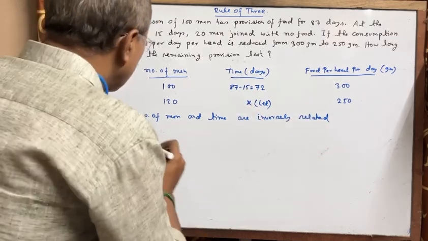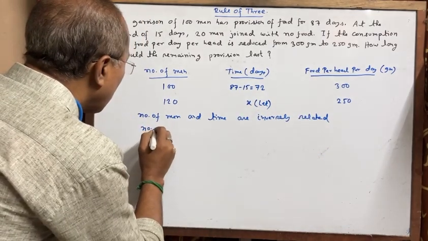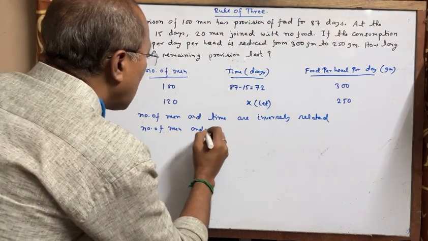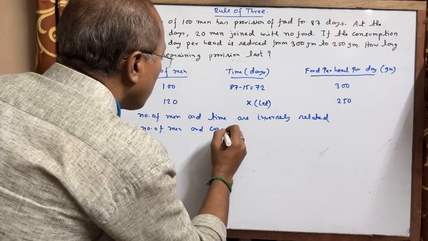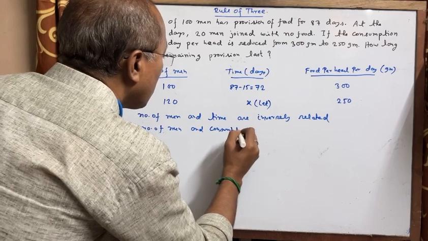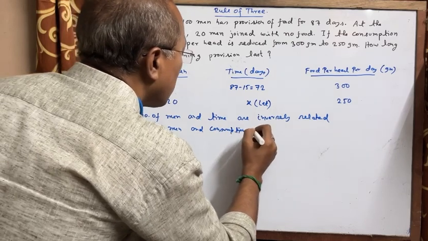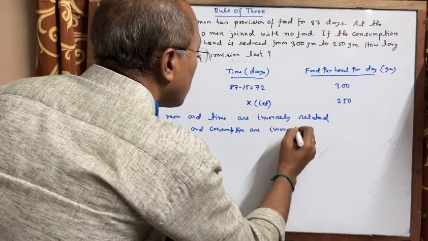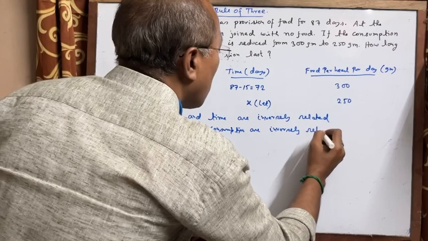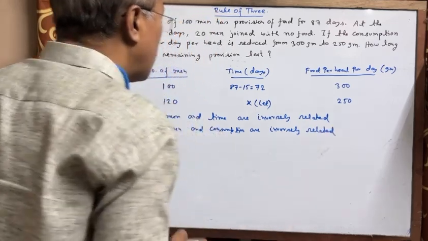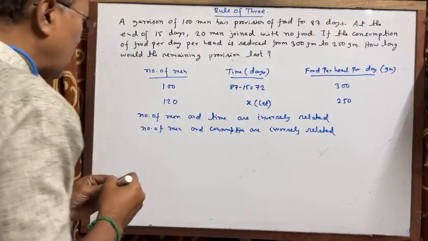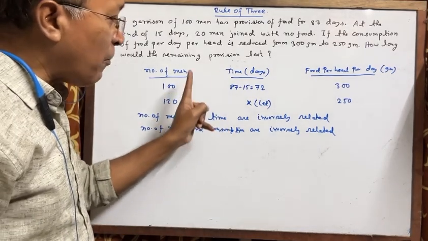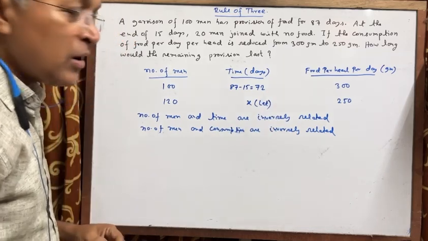So number of men and consumption are inversely related. So, number of men is inversely proportional to time, and number of men is inversely proportional to food consumption.